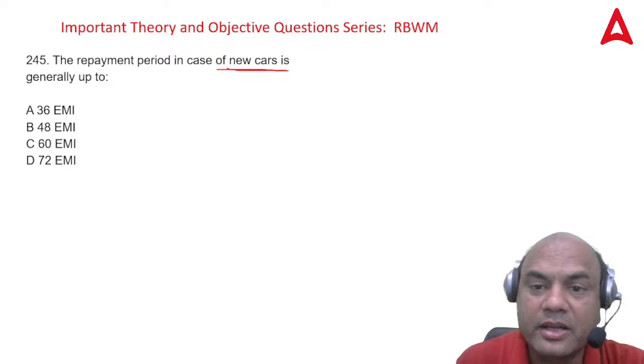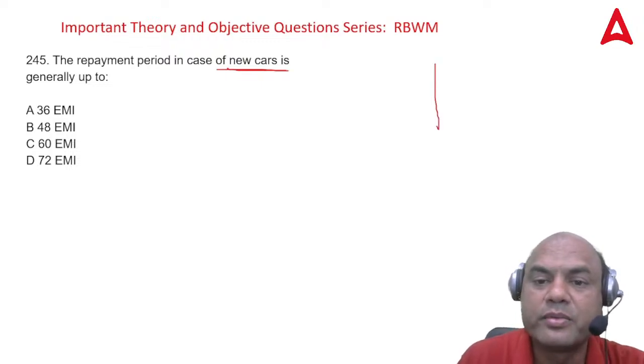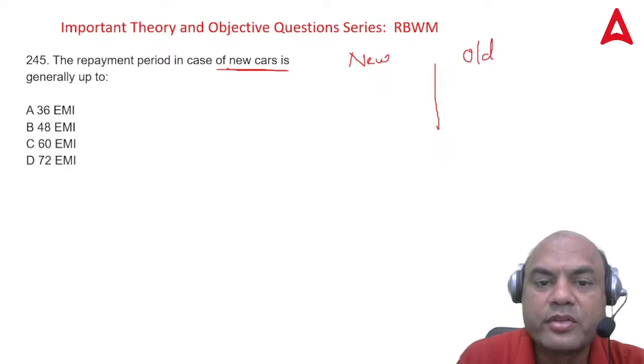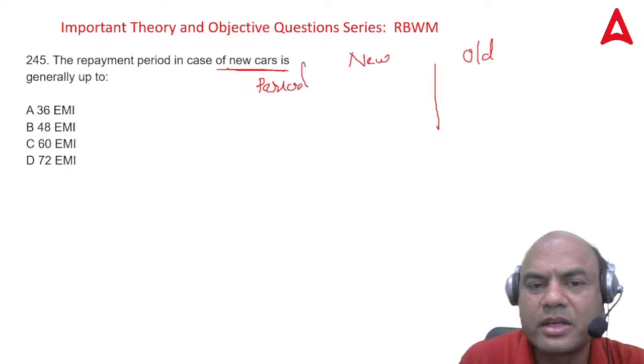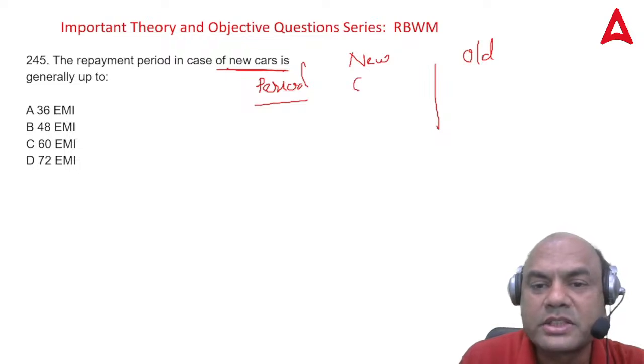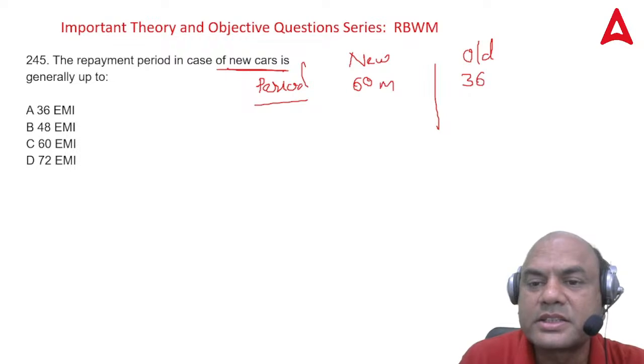Again, let's make the table: new and old. All we are talking about is vehicle loans now, car loans only. Earlier we have done the margin and everything. Now the period: for a new car it is generally 5 years or 60 months, and for an old car it's generally 3 years, 36 months.